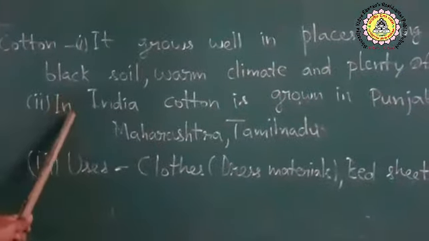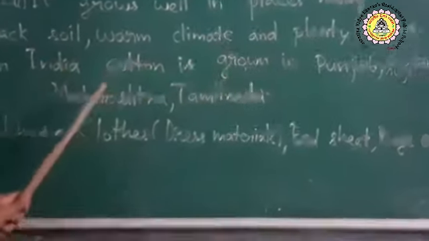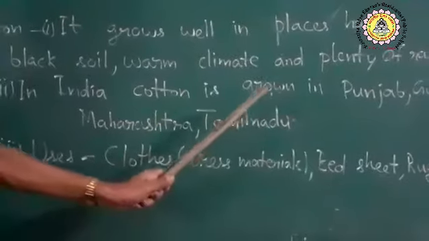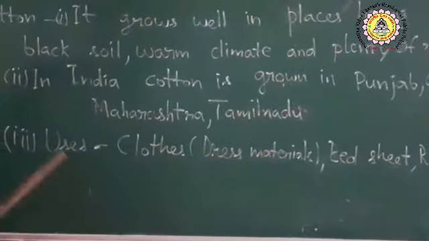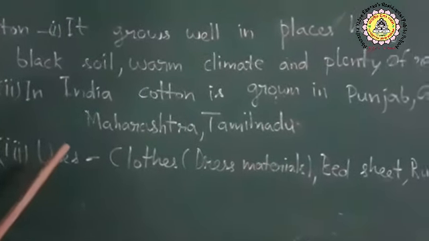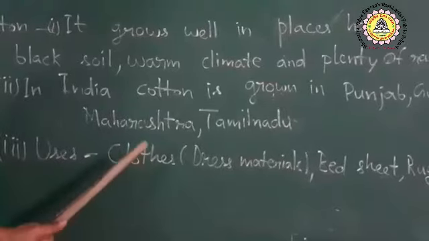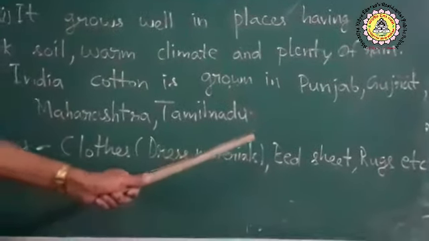In India, cotton is grown in the states of Punjab, Gujarat, Maharashtra, Tamil Nadu, and some other places also. And particularly the uses of cotton are, it is mainly used for clothes or dress materials and bed sheets, rugs, etc.